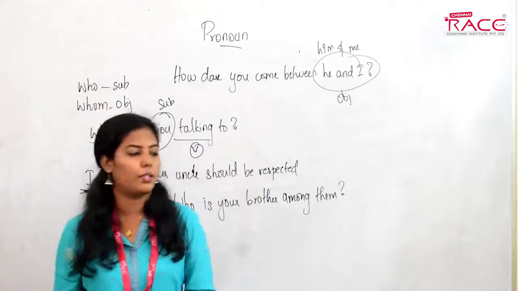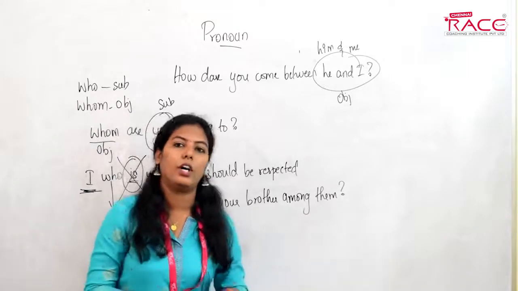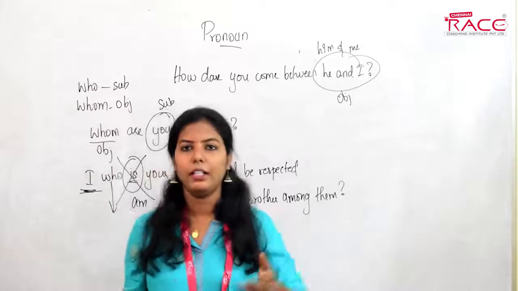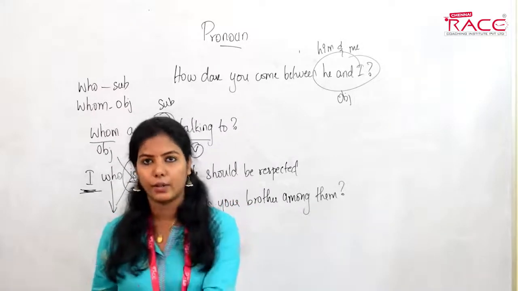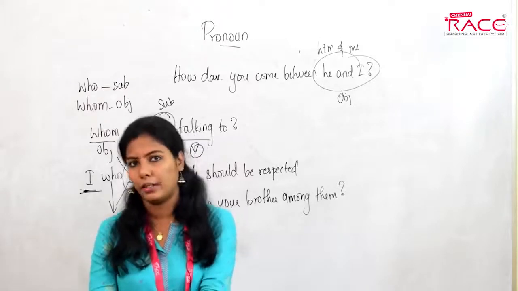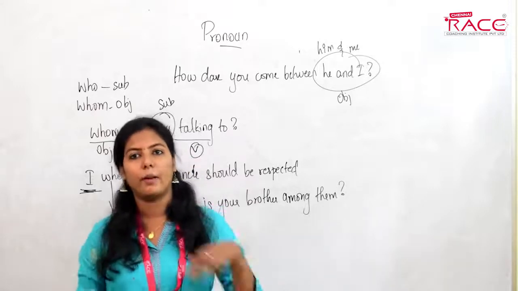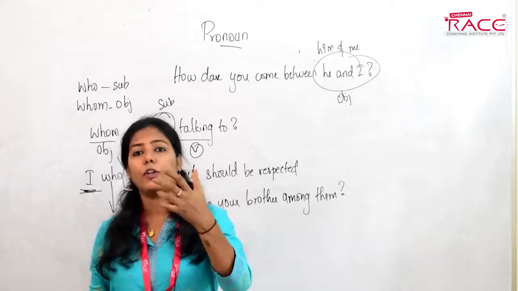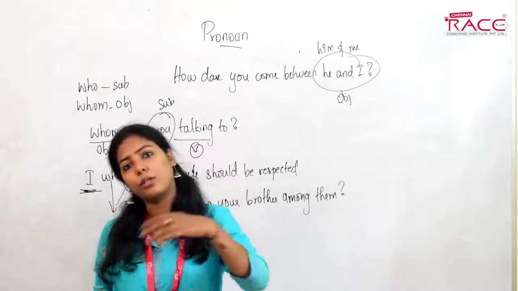Who's your brother and who's your brother among them? Normally when you ask who's your brother, the possibilities of being brother are many. Anyone could be your brother. But when I say who's your brother among them, then the possibility of those being your brother is very less compared to who's your brother.